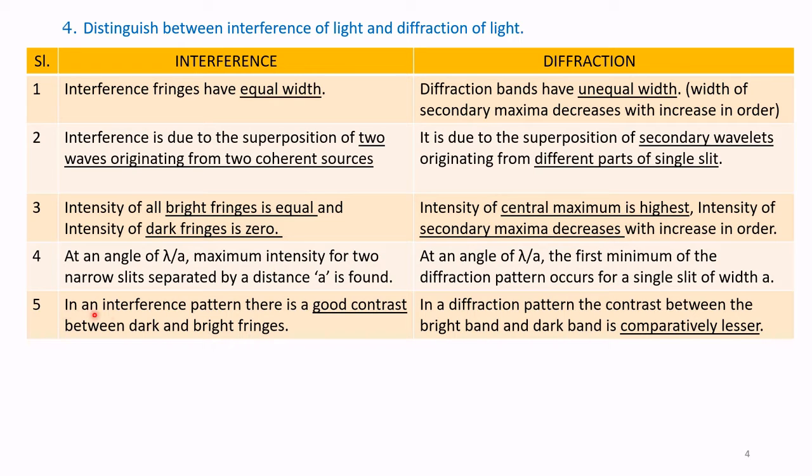Serial number 5. In an interference pattern, there is a good contrast between dark and bright fringes, so there is a very clear distinction between them. In a diffraction pattern, the contrast between the bright band and dark band is comparatively lesser.